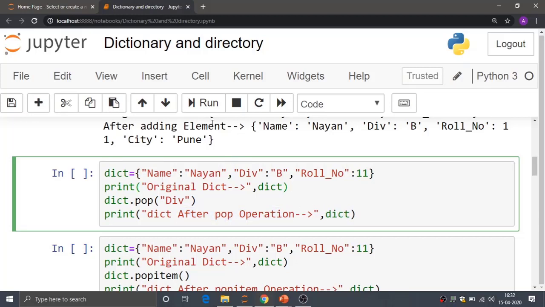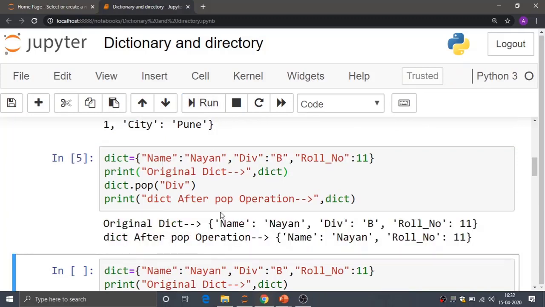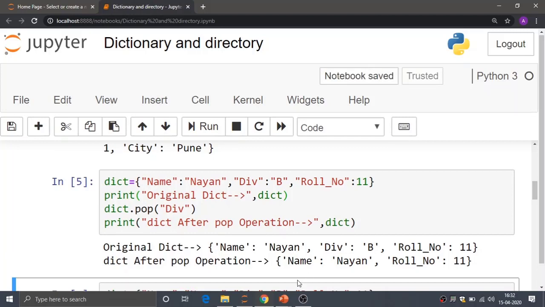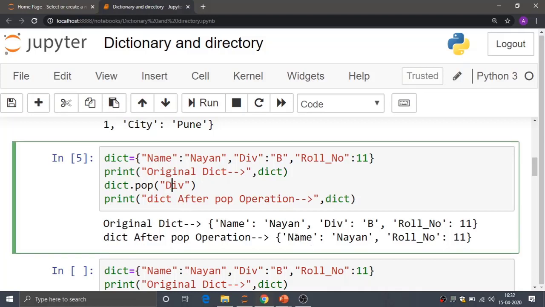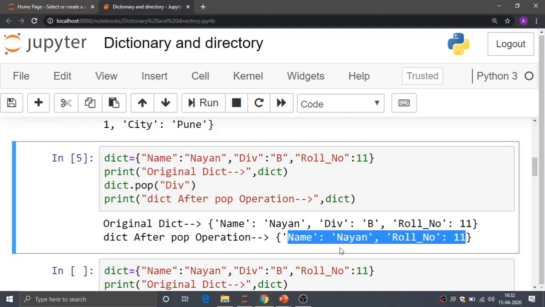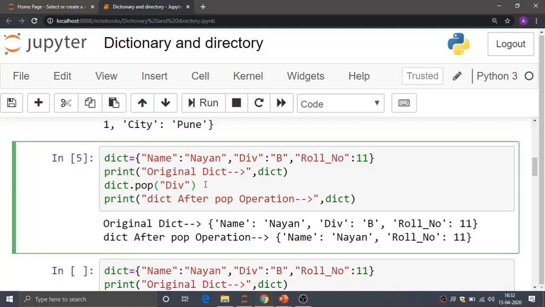So if I run this particular code, in the original dictionary there are three elements, that is the name, division and the roll number, and after the pop operation I have popped off the division, or I have deleted the division element from the original dictionary. So after the deletion operation, I am getting two elements in my dictionary, that is the name and the roll number. Okay, so pop is again an inbuilt method in the dictionary.